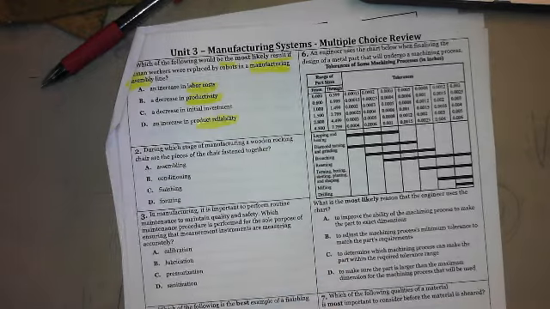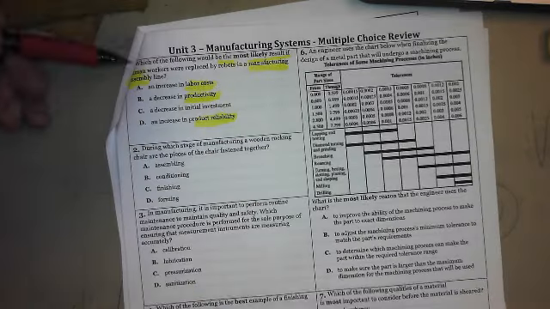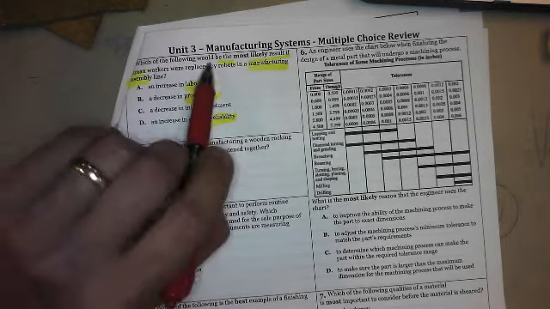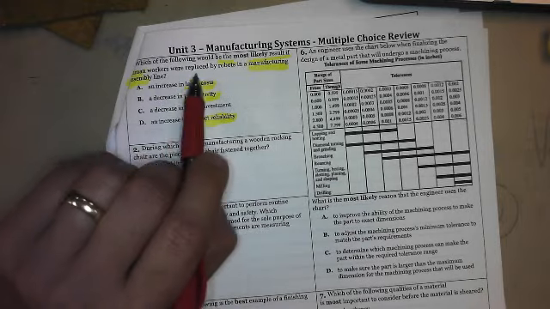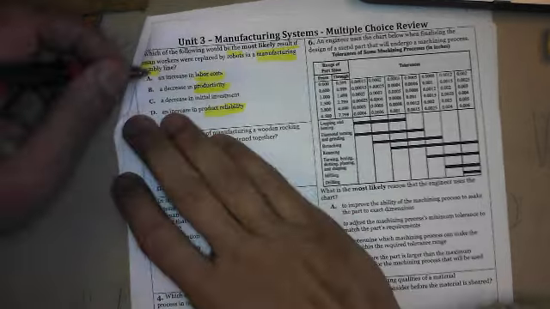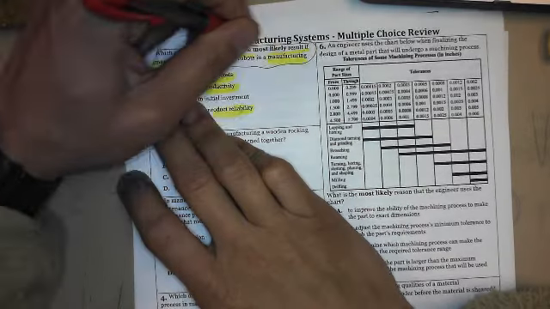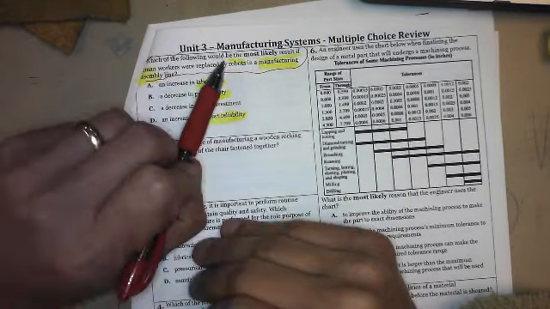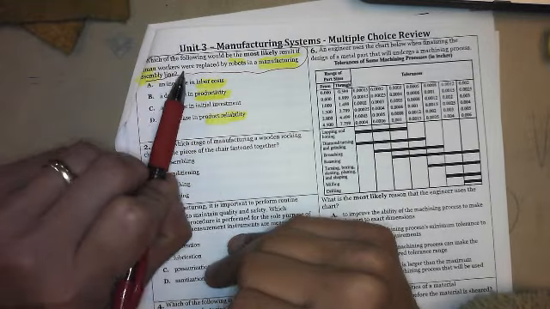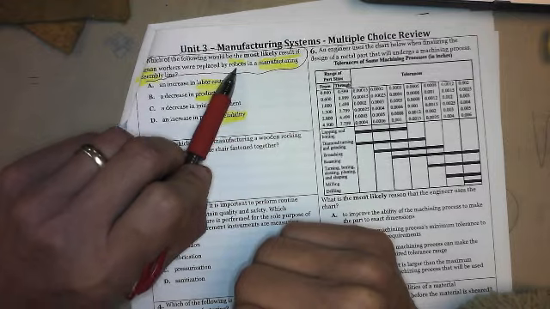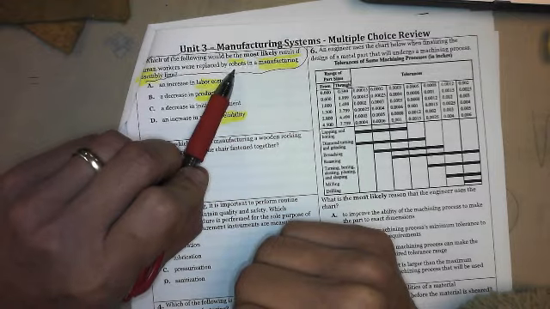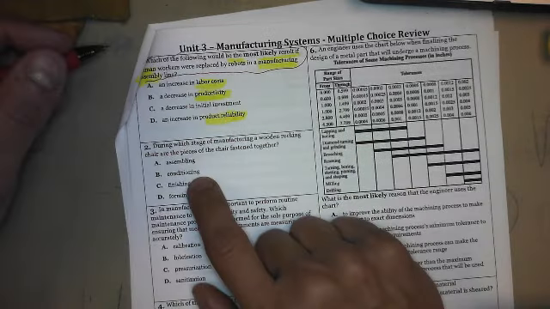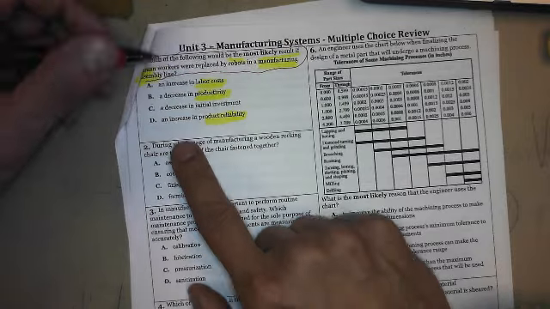So read it again. Which of the following would most likely result if human workers were replaced by robots in a manufacturing assembly line? This is the question. So what would happen if we replaced humans with robots in manufacturing? An increase in labor costs.